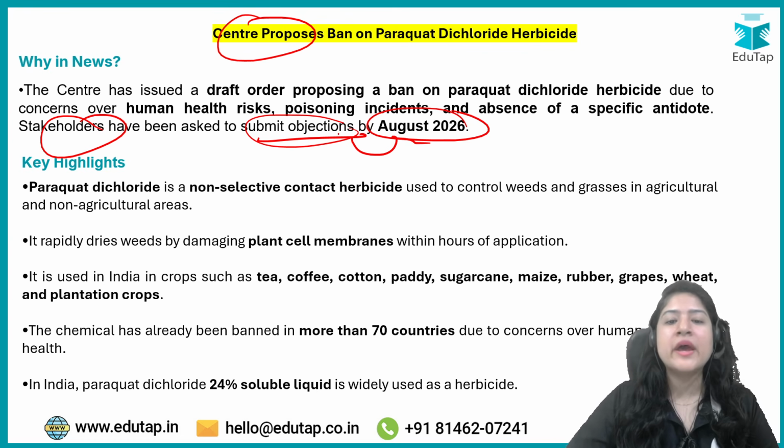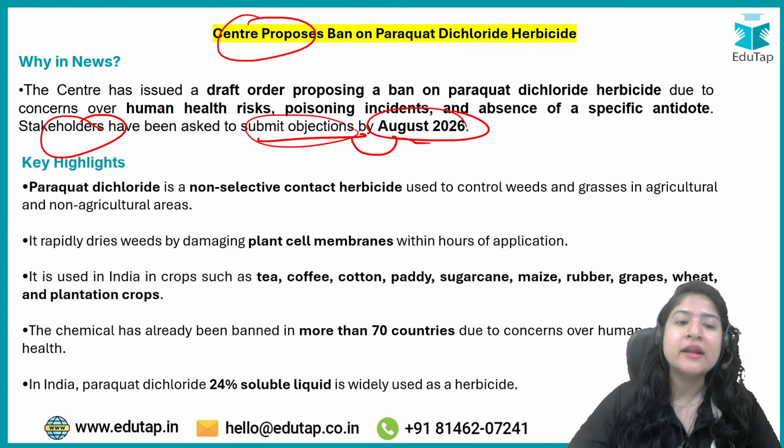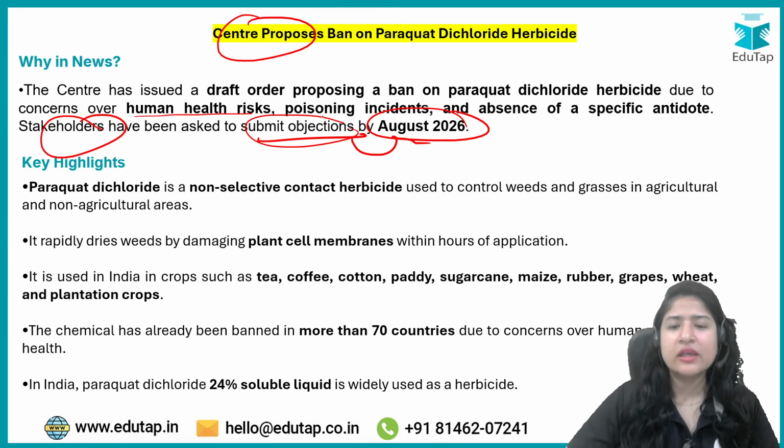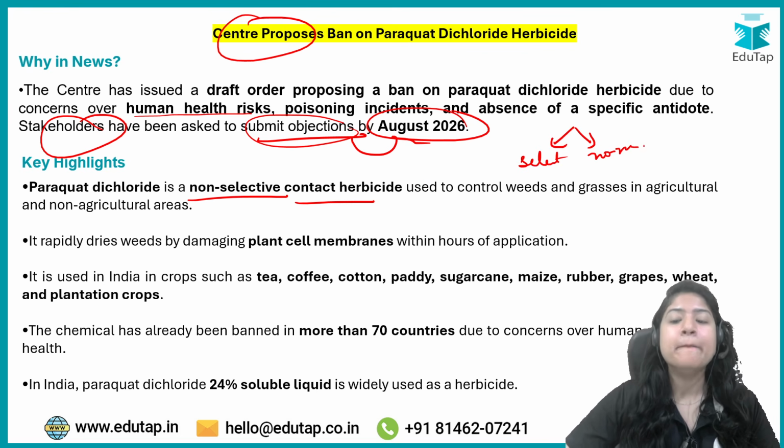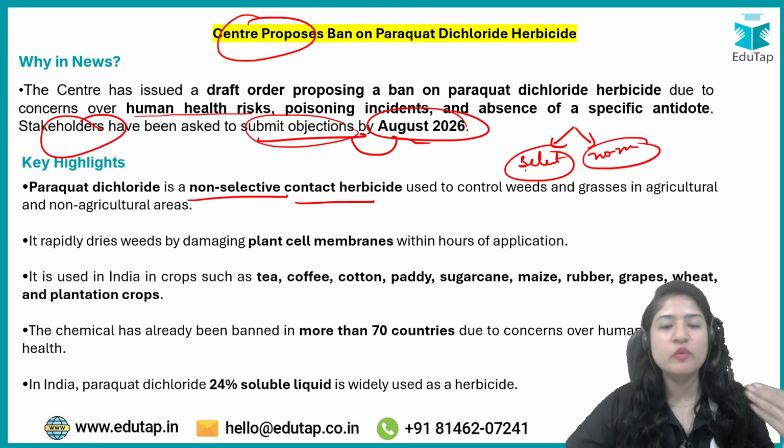Now why has it been banned? It has been banned especially because of the risk over human health. First, let's talk about this particular herbicide. This is a non-selective contact herbicide. What does it mean? देखो, herbicides are of two types majorly, broadly you can classify them into selective and non-selective, ठीक है, based on which weed it is affecting.